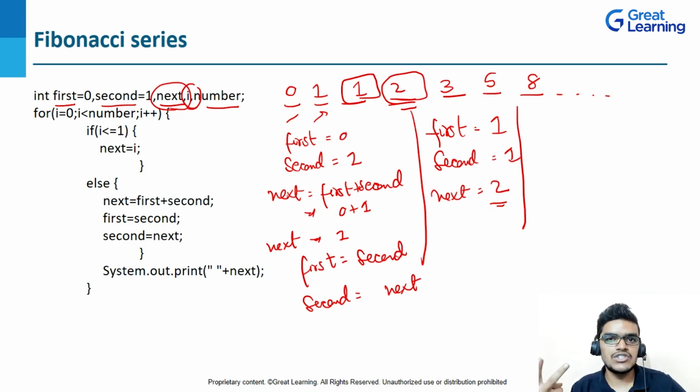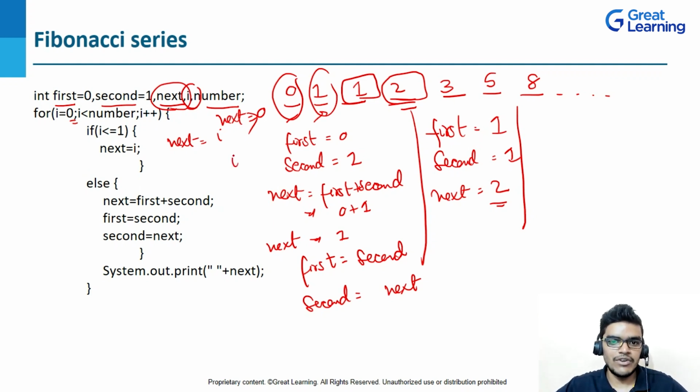So I have put two conditions. The first one is if and else. Why? Because if the i value is 0 here, right, then the next value I am getting is i, right? Why? Because as I told you, 0 and 1 are already fixed. So let's suppose the i value is 0, so 0 is less than or equal to 1. Yeah, this condition is satisfied, so now my next value will be 0. Since this is a for loop, this loop will run once again, so again the i value will be 1 here, and for 1 you can see that 1 is less than or equal to 1. Yeah, again this condition is satisfied and my next value is 1.